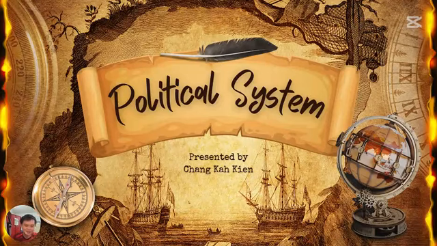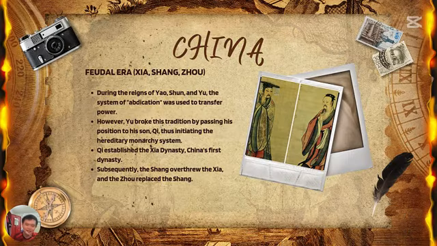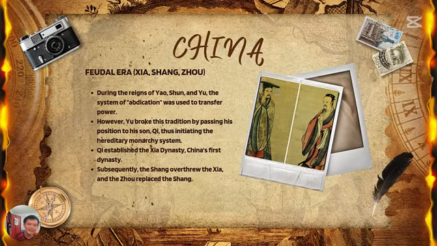Today I will present about the political system of China, Japan, and Korea. So for China, we can divide it by dynasty. We got a lot of dynasties, right? Xia, Shang, Zhou. Starting with Xia.